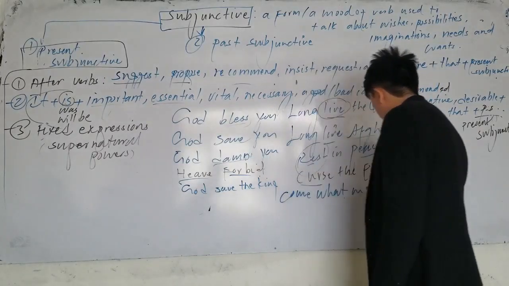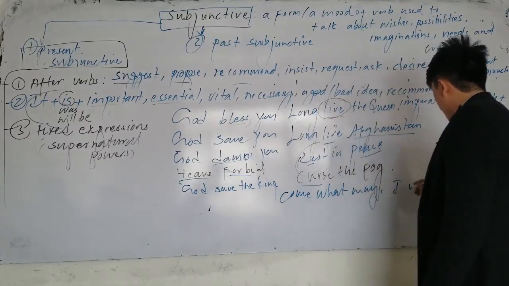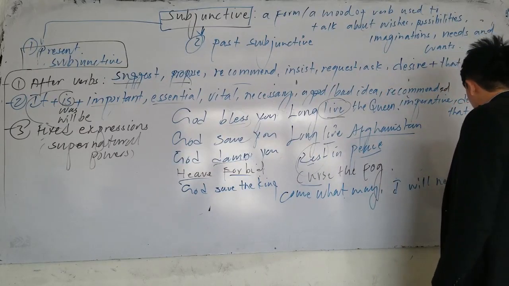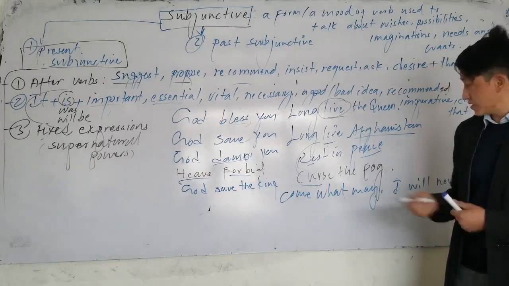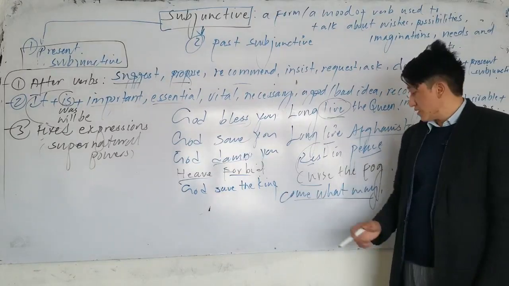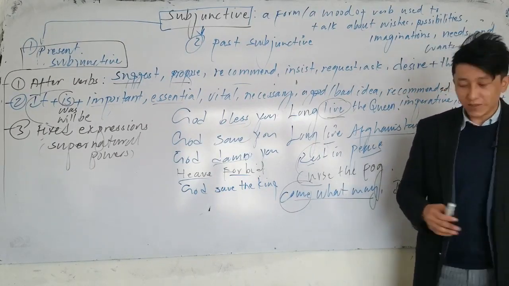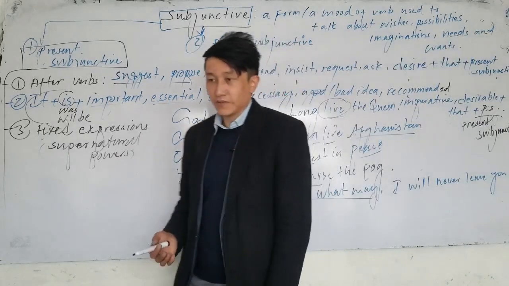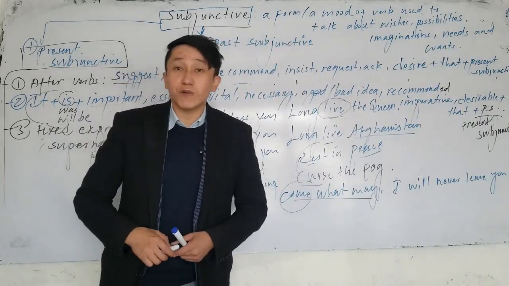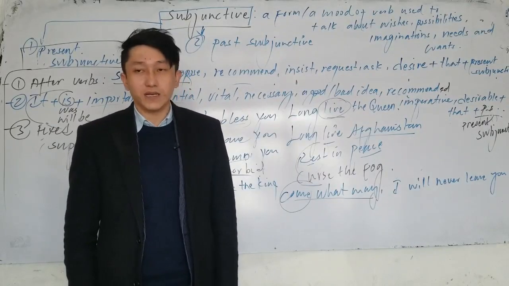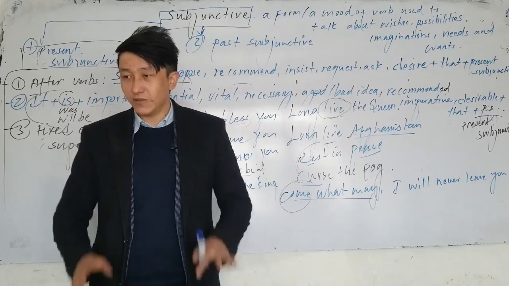Or we also have come what may. Look, come what may. Look, I will never leave you. So which one is the structure? This is the expression. It means whatever happens, come what may. Come what may, it means whatever happens, I will be with you. You know, it means whatever comes to us, okay? I will not go, I will not leave, I will be here, I will be with you.